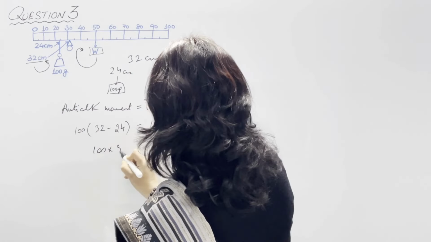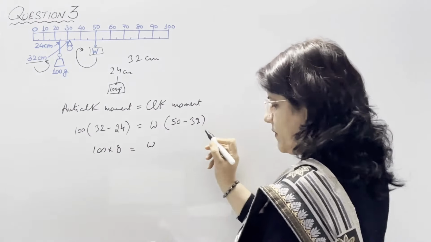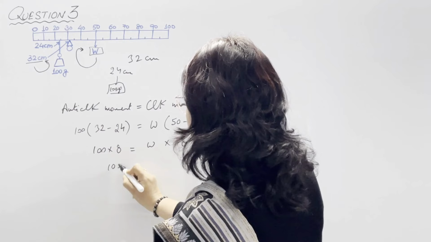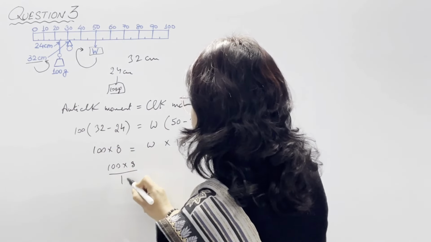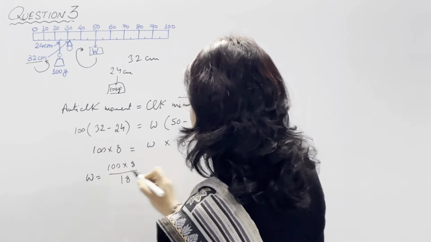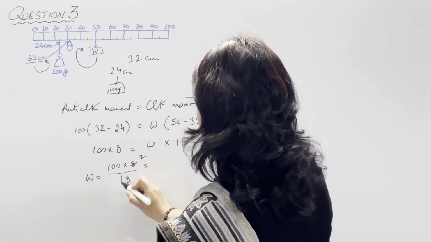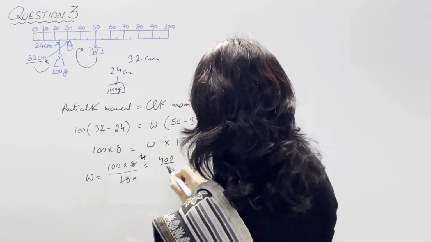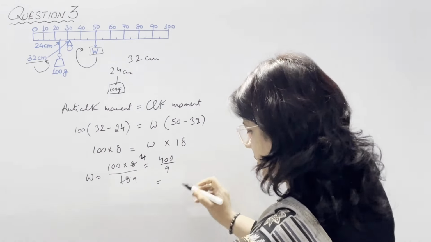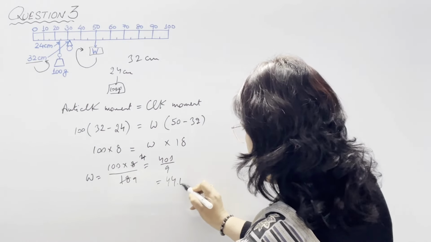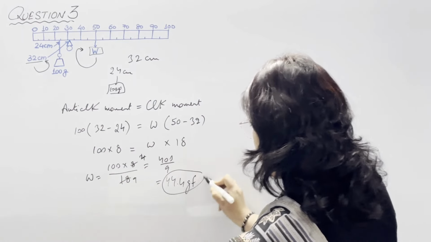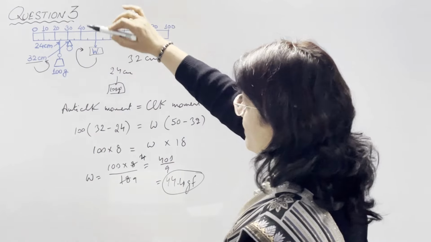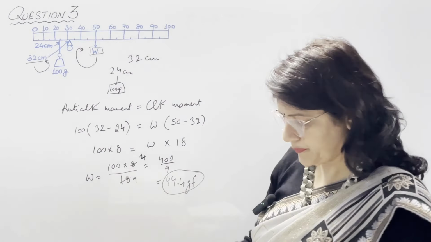So 100 into 8 is equal to W into 50 minus 32, which is 18. So 100 into 8 divided by 18, this is the value of W. It means 400 upon 9, and its value comes out to be 44.4 gf. This is the value of the weight W.